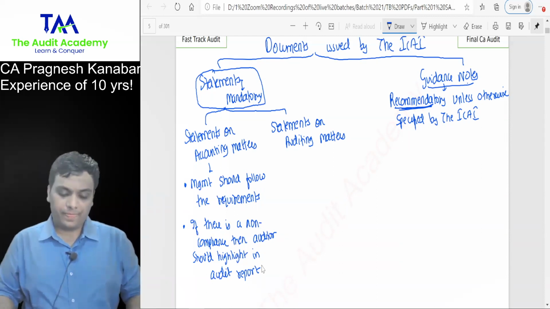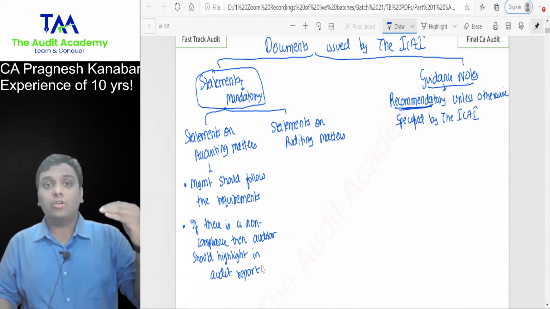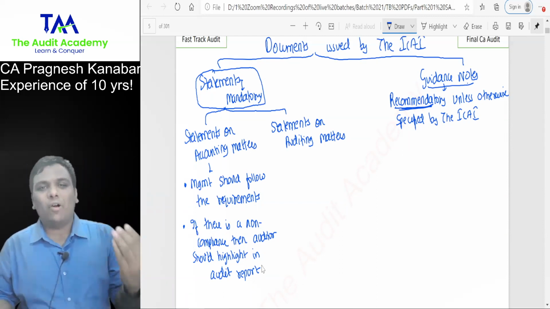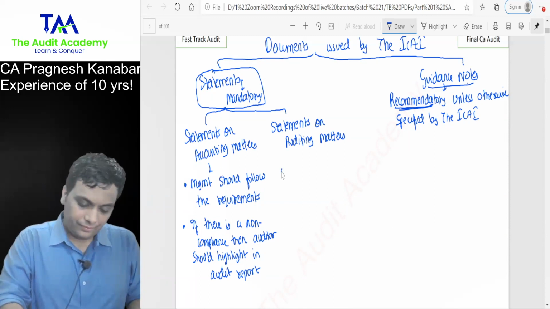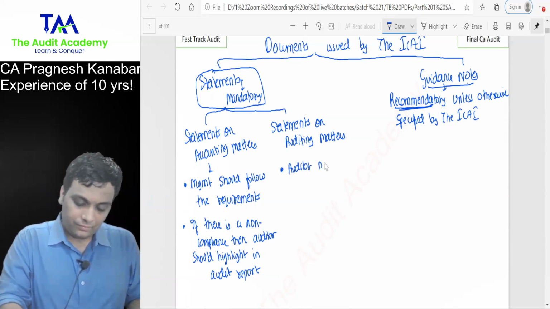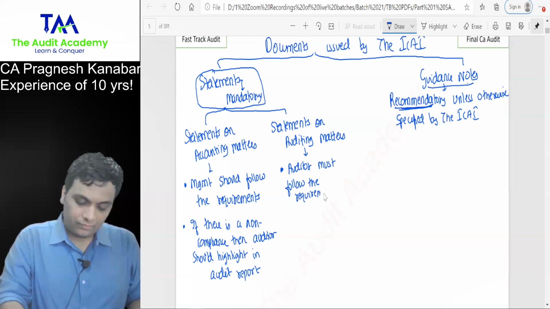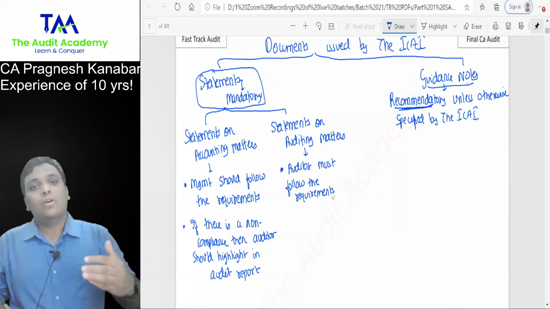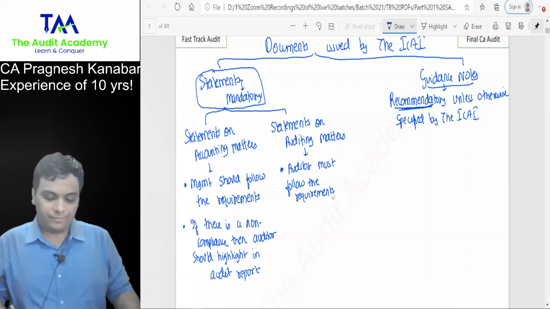For statements on auditing matters, obviously the auditor has to follow it. The auditor must follow the requirements.